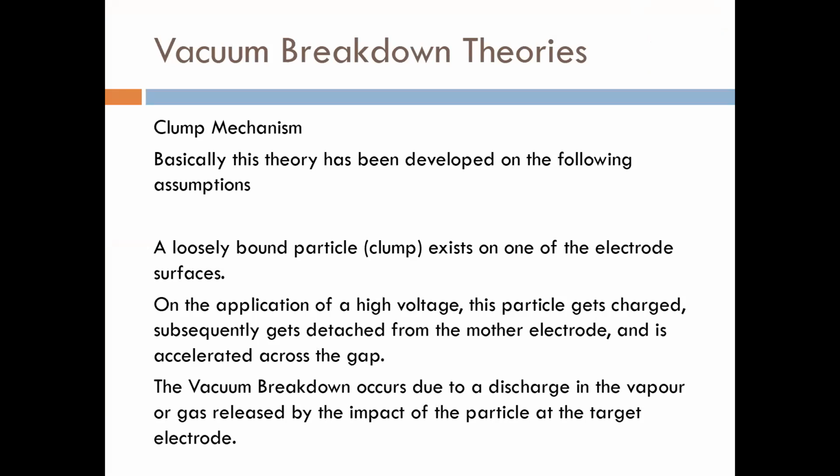So the question arises: when should we apply the Townsend theory, and when should we apply the Streamer theory? Always remember one thing: when we study Paschen's law, what is Paschen's law? Paschen's law gives the relationship between P and d, the gas pressure and the distance between the electrodes. Townsend theory is applied only when pd is less than 1000, for a uniform field.